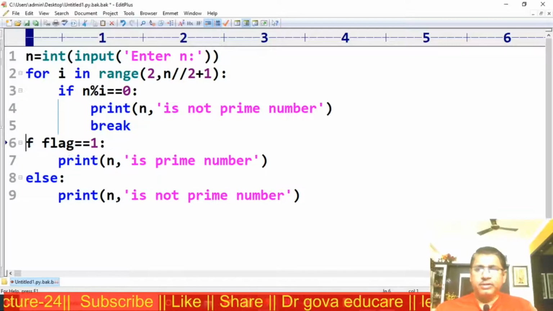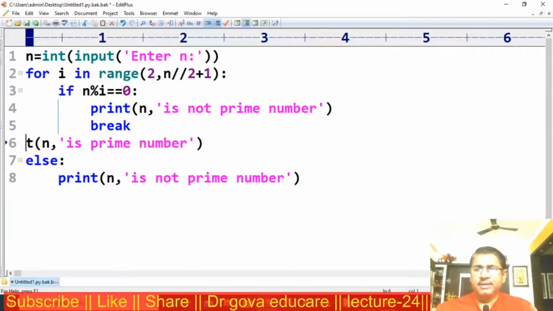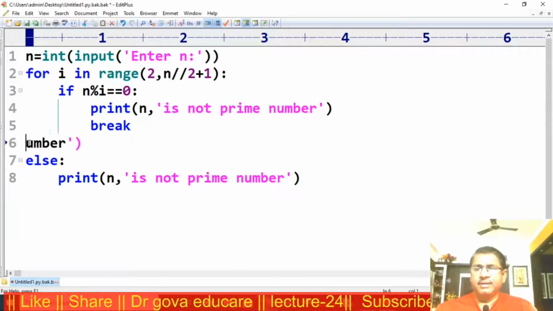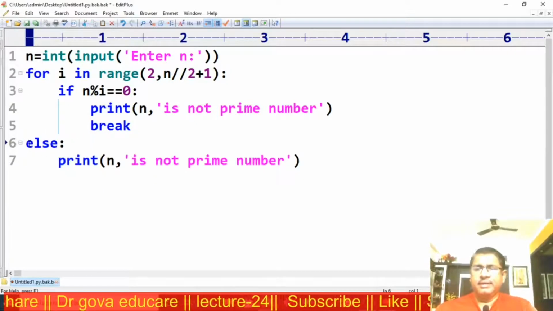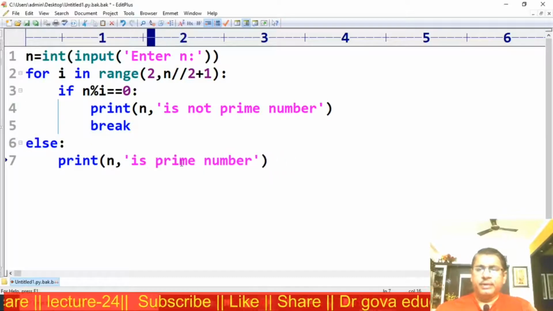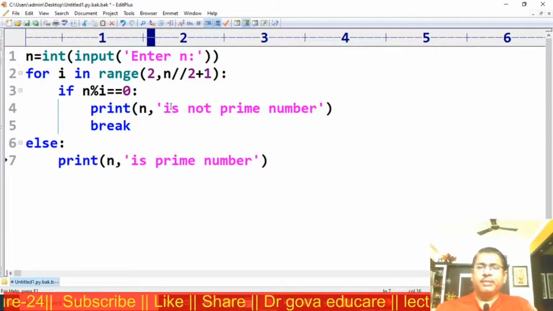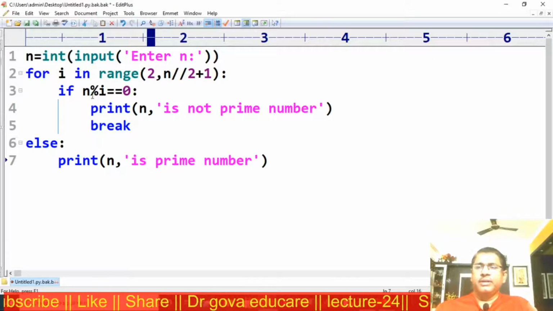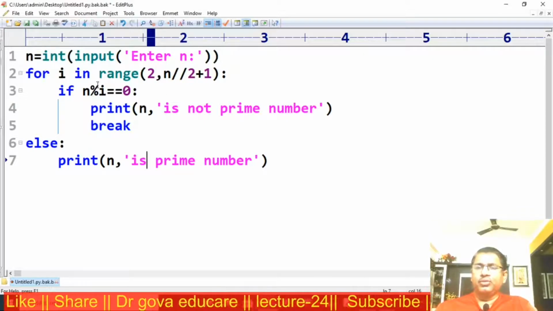I don't want this flag. Else, n is a prime number. Now this is the way of writing the program using the for else suite.